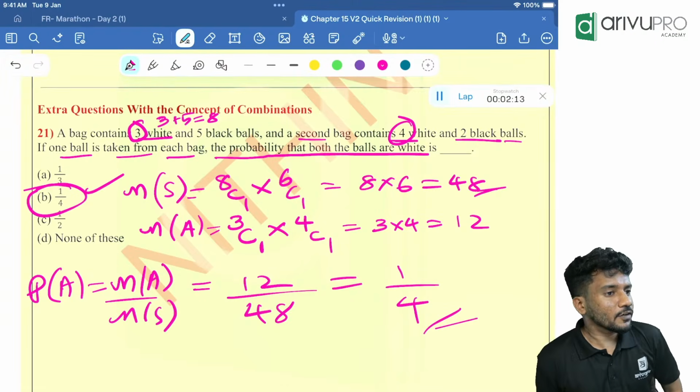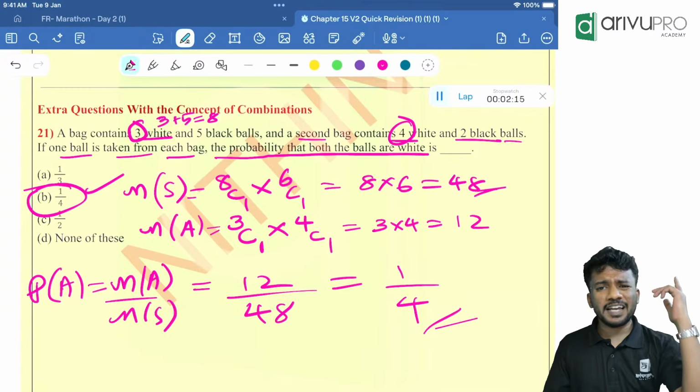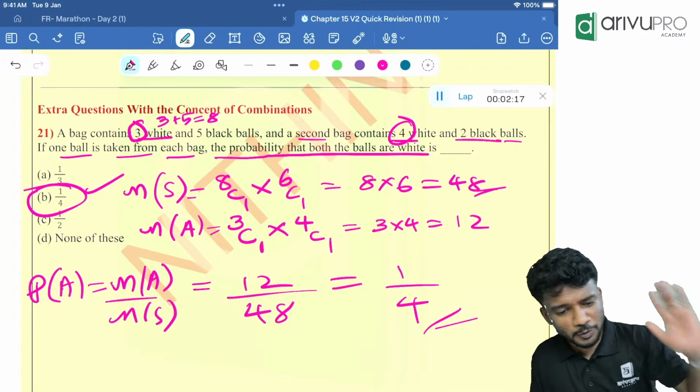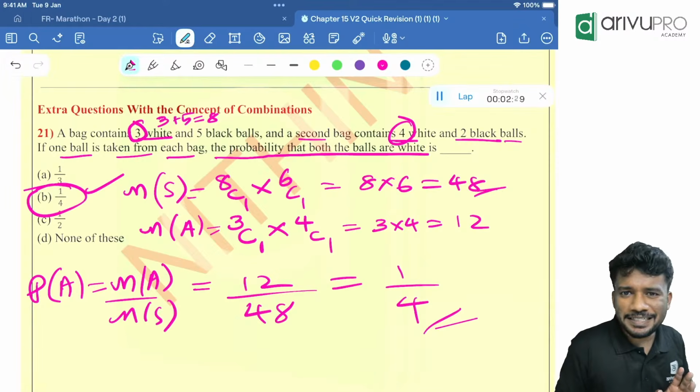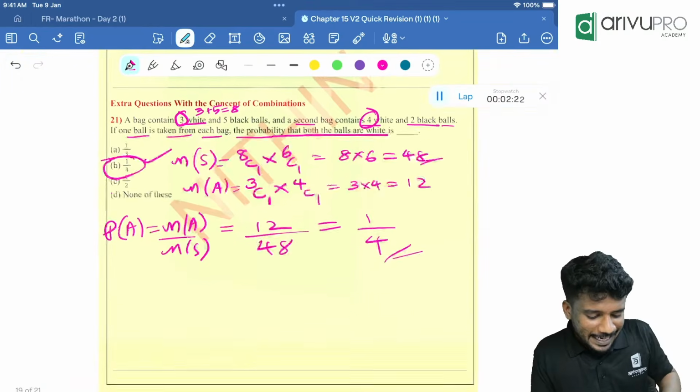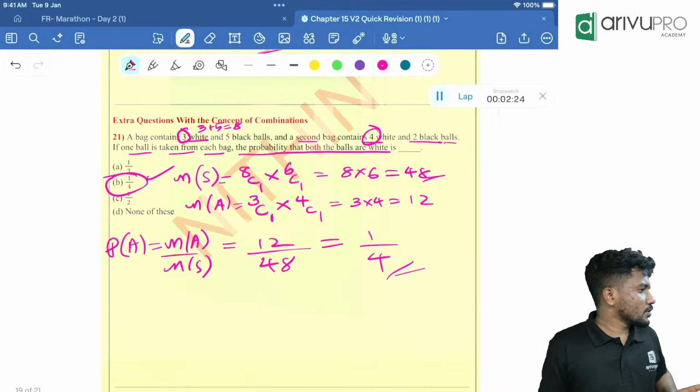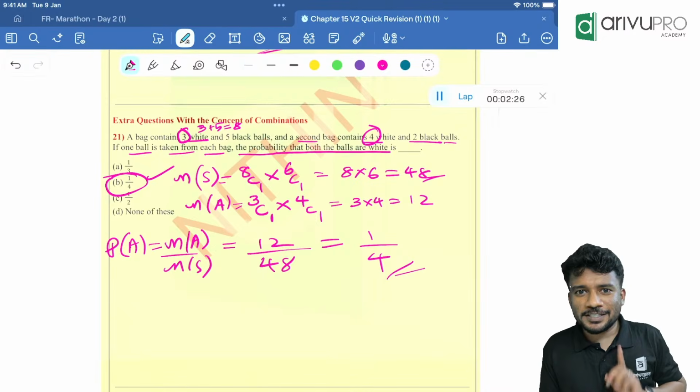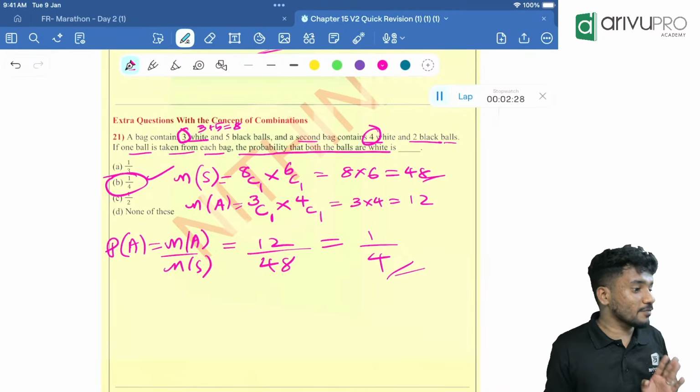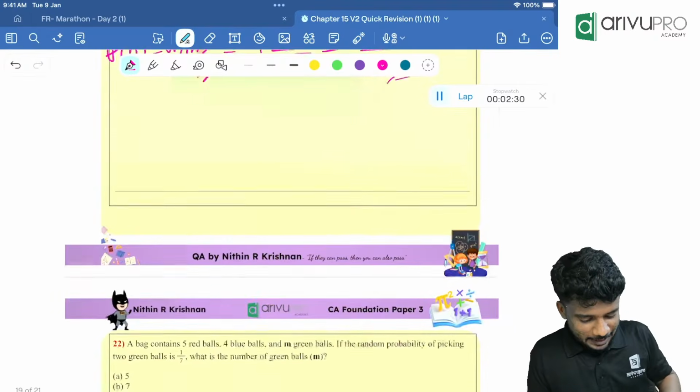Understood? Yes or no? You got it? Yes. Online, everyone got it? Aditya, Swati, everyone, are you getting it? Please tell me. Okay. Next one, I hope everyone understood this, because this is the basic knowledge, basic questions which can come for examination. Okay. Next one, people.